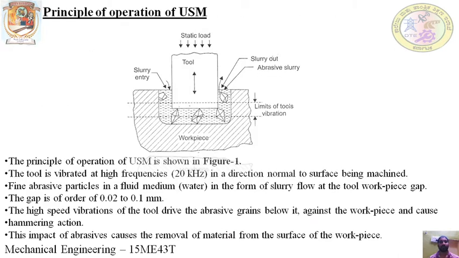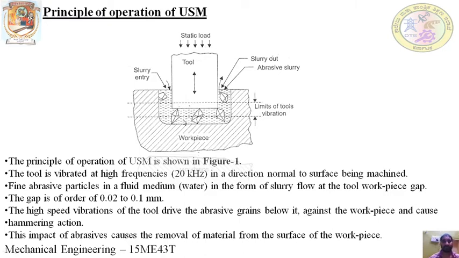Now you can see the principle of operation of ultrasonic machining. A tool is vibrated in a direction normal to the workpiece. You can see this is the tool. This tool vibrates in a direction normal, that means perpendicular, to the workpiece, with a frequency greater than 20 kilohertz. Fine abrasive particles, you can see these abrasive particles, in the form of slurry will be passed through the gap between the tool and the workpiece.